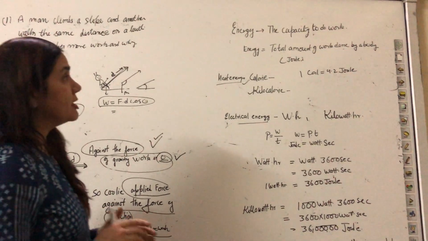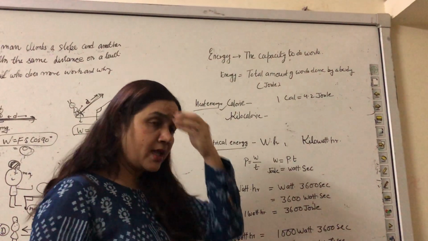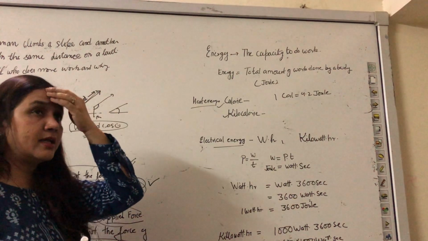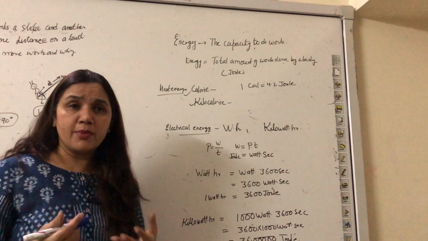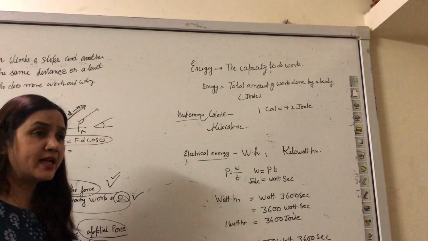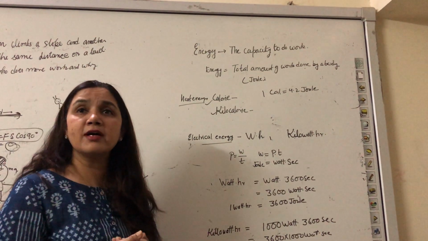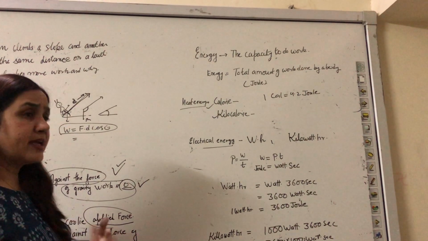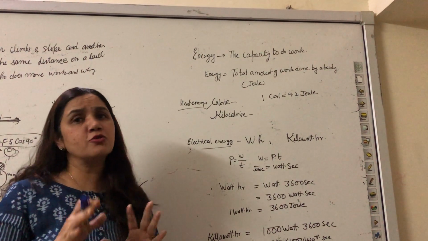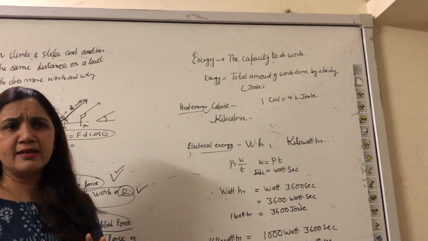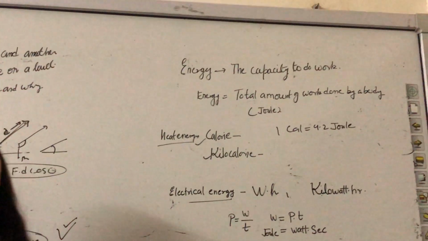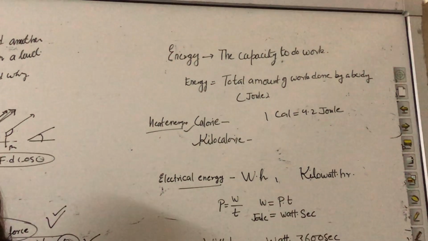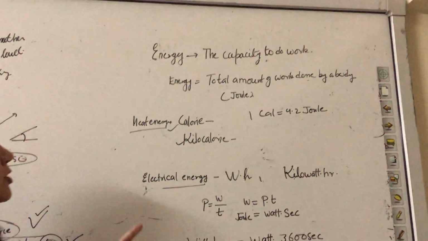Now I am going to start a new topic, that is energy. In the language of physics, work and energy are the same, because a person who has more energy has the capacity to do work. So energy is the capacity to do work. Both are parallel terms. The person who has more energy can do more work. The unit of work is joule, that's why the unit of energy is also joule.